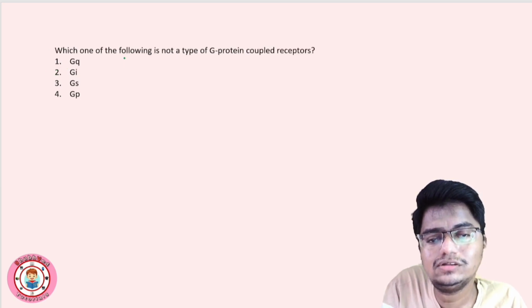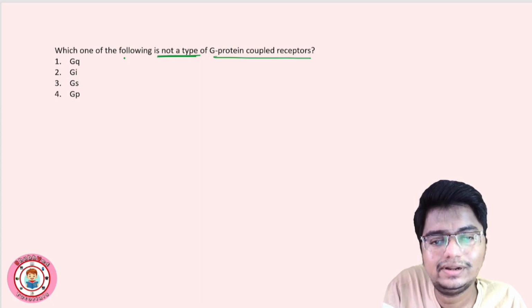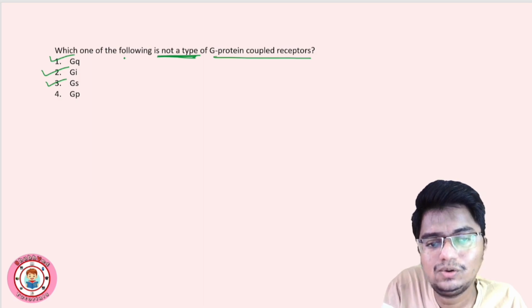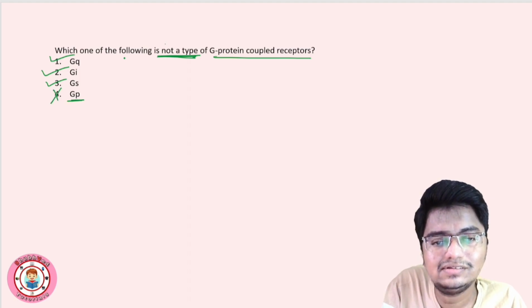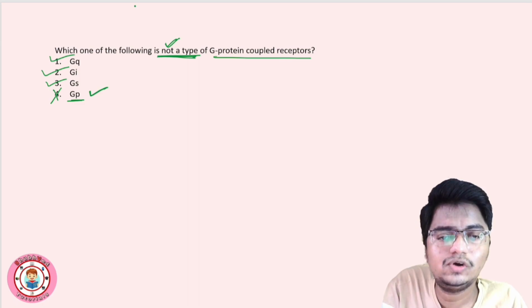Which one of the following is not a type of G protein coupled receptors? Okay, G protein cell signaling, very important, right? Not a type of G protein. GQ, this is a type. GI, this is also a type. Okay, inhibitory. GS, stimulatory. We know तीनों भी टाइप्स हैं. GP, हमने कहीं पे नहीं पढ़ा है. GP. So this is the answer, which is not a type. Okay, so GP is not a type of G protein receptor, right? So the fourth option is correct.